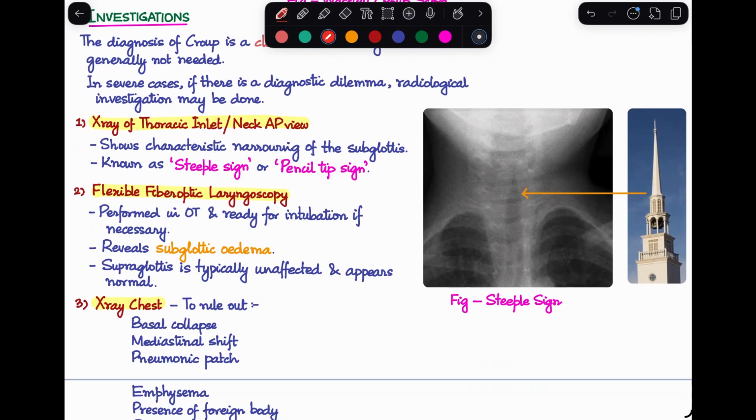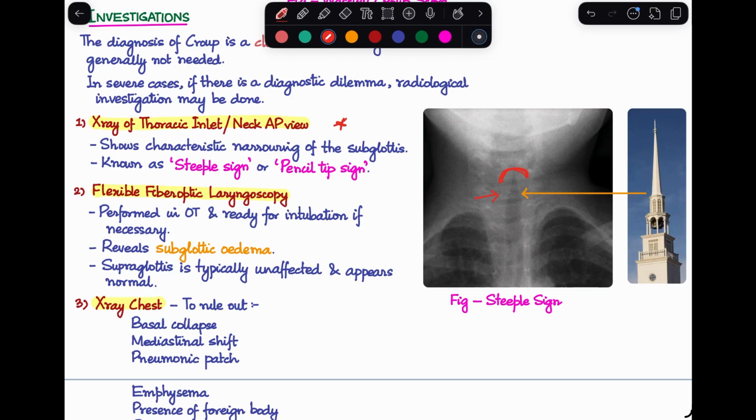Again, a very important question coming up over here, which is an MCQ question. When we do an X-ray of the thoracic inlet or the neck in an anteroposterior view, we are going to see a particular narrowing of the subglottis, because that is the main pathology that we are seeing here. Because the subglottis gets narrowed, this produces this typical feature that you're seeing here.